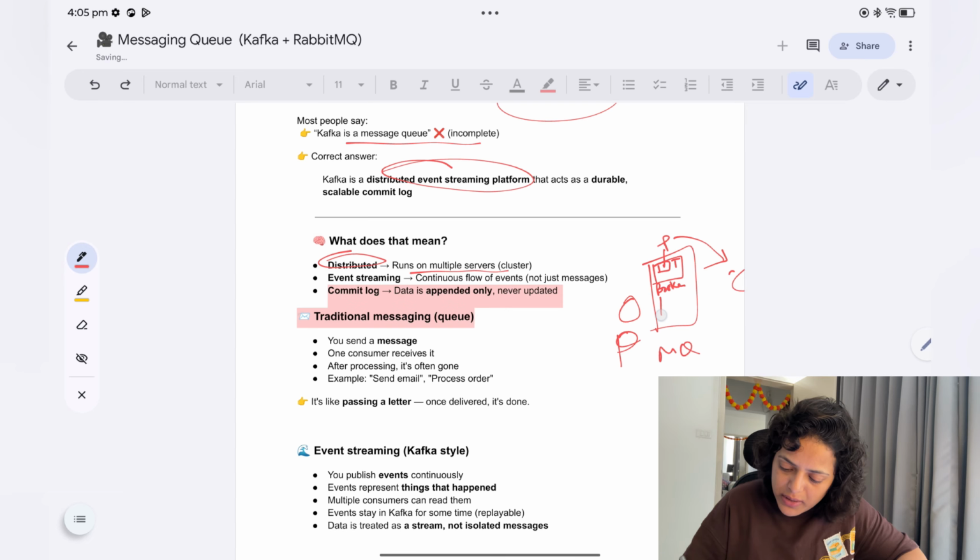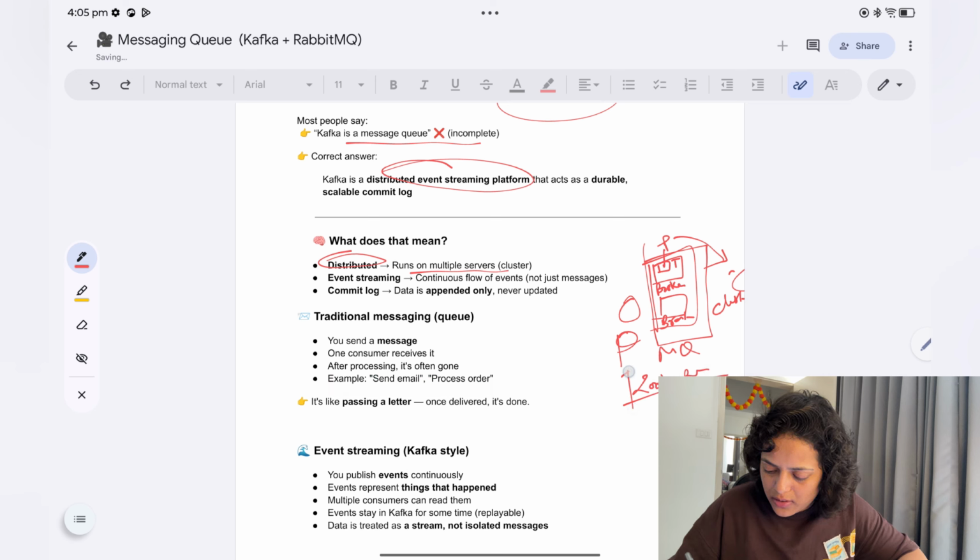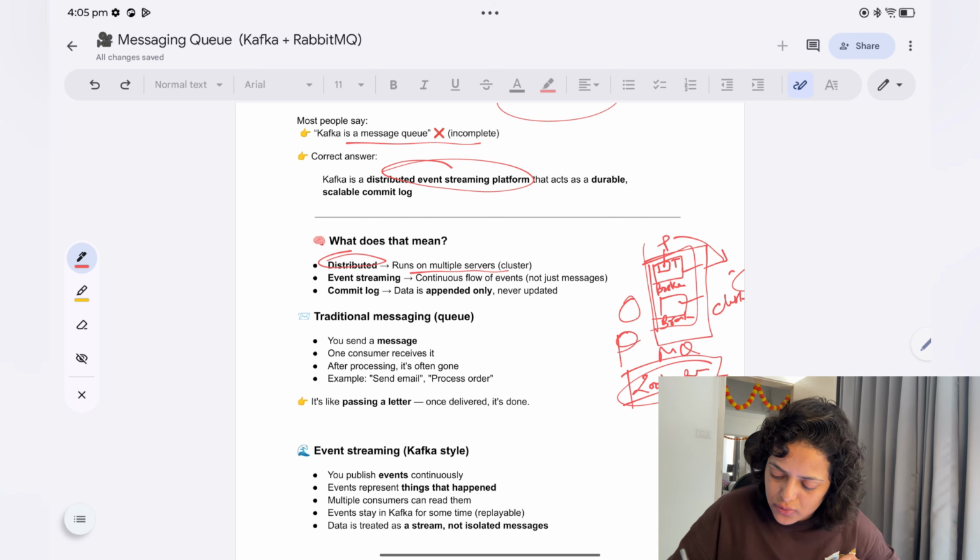But now you can have multiple brokers also. Okay, multiple brokers, so all those brokers will come into a cluster, and this cluster will be managed by zookeeper. Okay, this is the theory about Kafka. So this broker has to talk with that broker, they need to do inter-process communication, and all those things will be handled by zookeeper. So it is distributed, runs on multiple servers or a cluster.